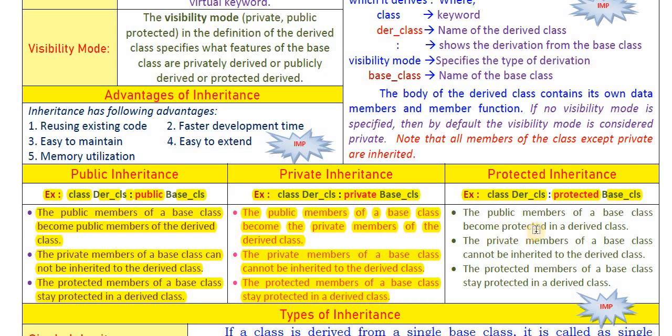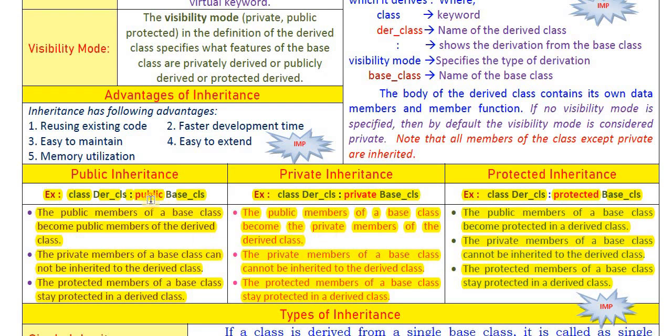Okay, now what happens when we use protected as visibility mode? The public members of base class become protected in derived class. So when we use protected visibility mode, public members of base class are transferred to the new class, and these public members become protected in the new class. Same second point: private members of base class are not transferred, not inherited, and the protected members of base class remain protected.